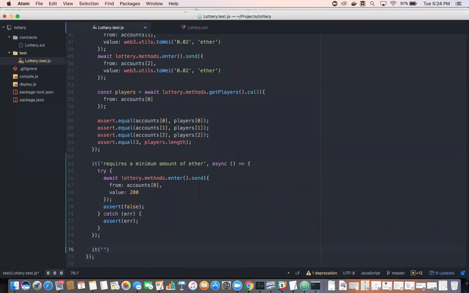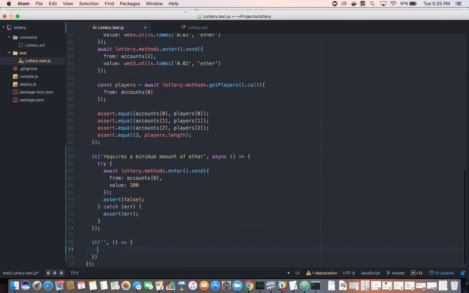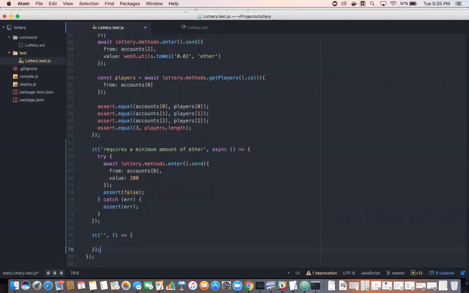And as always, the first argument is always a string, and the second argument is always an arrow function. And of course, these are asynchronous tests that I'm doing, so I'm using the ES2017 or ES7, whatever you want to call it, async await in order to do this.